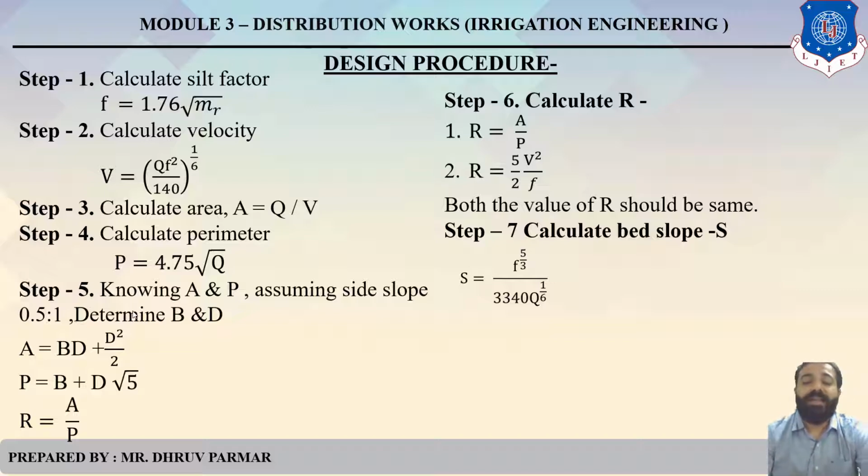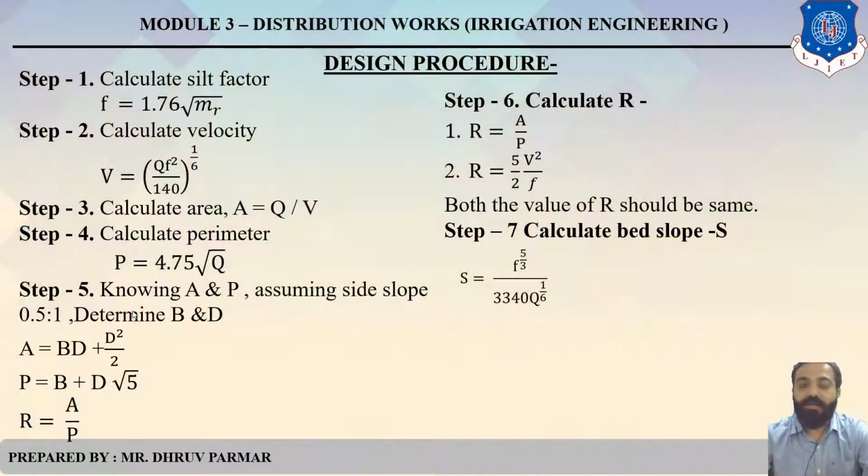The next step is to check. We have two formulas. First one, R equals A by P, and R equals 5 by 2 V square by f. If both are the same, the design will be okay. If both are different, the design is not okay. The last step, calculate bed slope. We have the formula for bed slope: S equals f raised to 5 by 3 upon 3340 Q raised to 1 by 6. Clear? So this is a total of 7 steps in Lacey's design procedure.